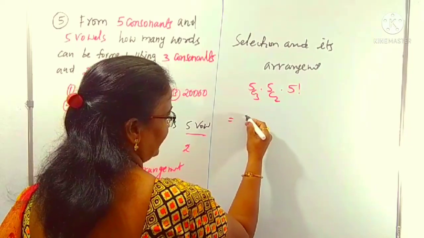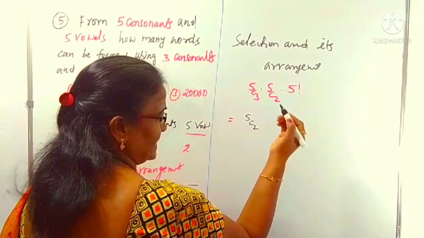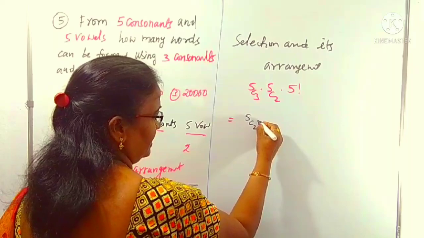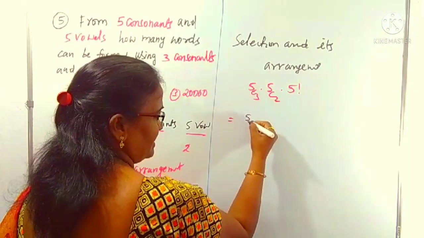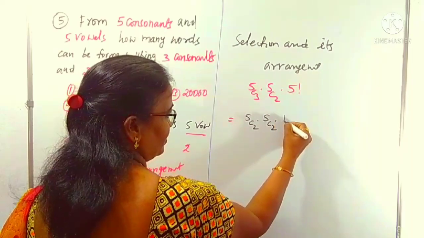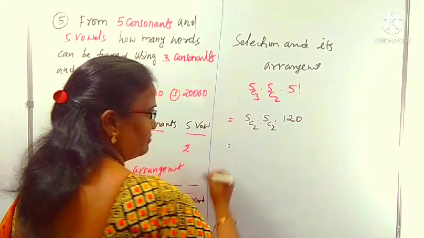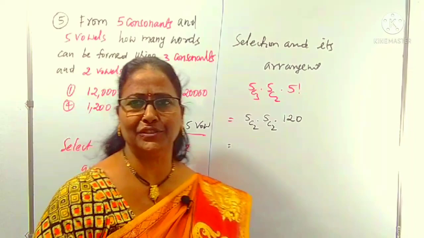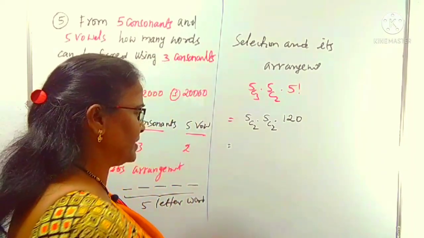5C3 is also the same as 5C2. nCr equals nC(n minus r), I have given that already. 5C3 is the same as 5C2. One more 5C2 is there, into 5 factorial, which is 120. You know 5 factorial means we can write 5 into 4 into 3 into 2 into 1, that is 120.